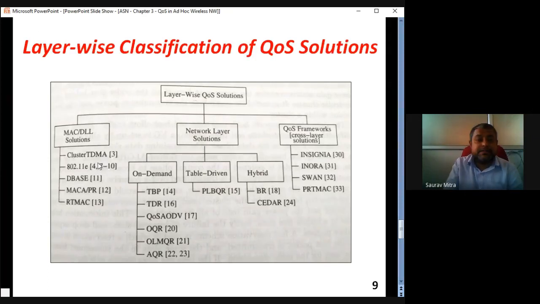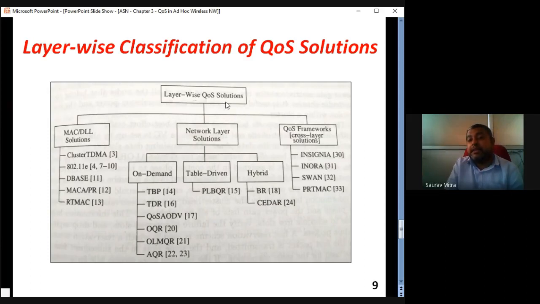So this we will see in the last chapter, that is the 5th chapter. DBase, MACA, RTMAC. These are some protocols which are providing MAC layer based solutions for QoS. Then network layer based solutions: there are mainly 3 types. One is on demand, one is table driven, one is hybrid. So this is one of the types, that is layer wise QoS solution.